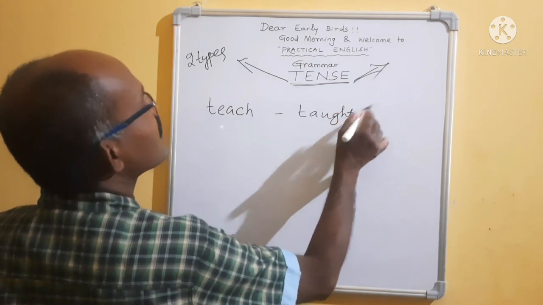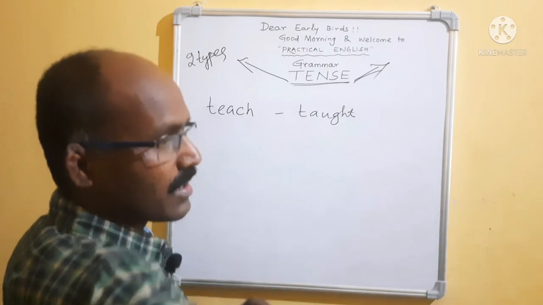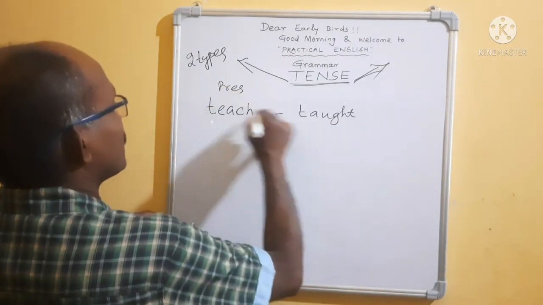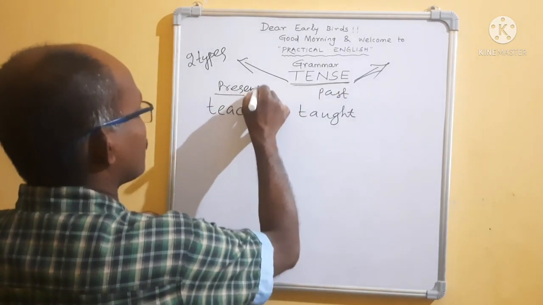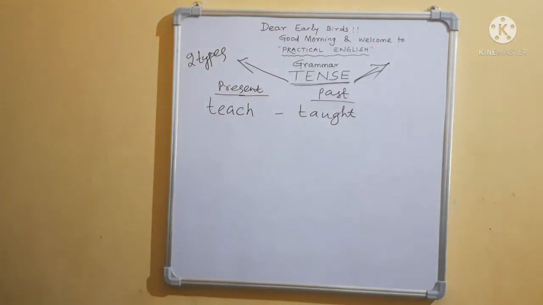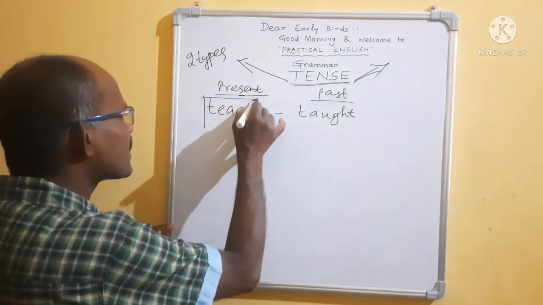No future tense is there for the verb. No future tense, but past participle form. Keep it aside. We will discuss it later. It is present. It is past. Okay, we will analyze this. Present, past. Listen, my dear students, please remember, teach is not a single word.